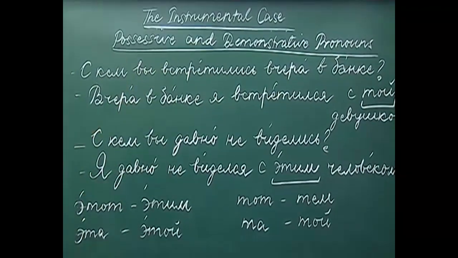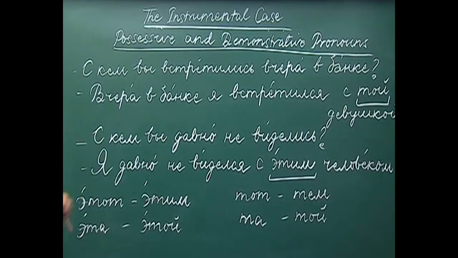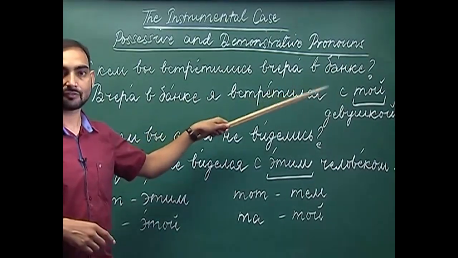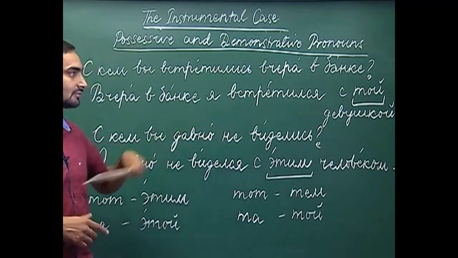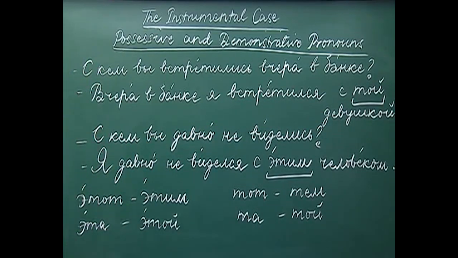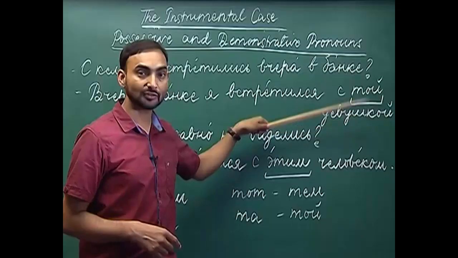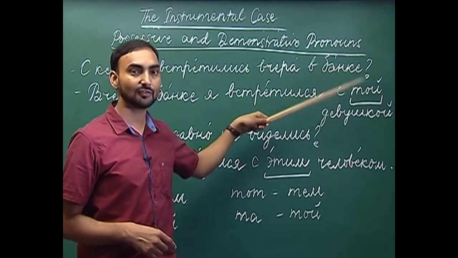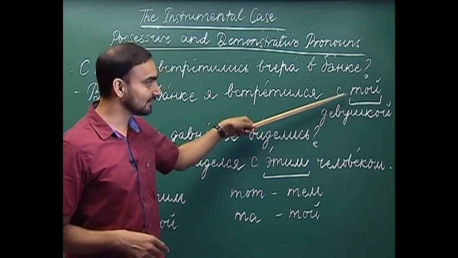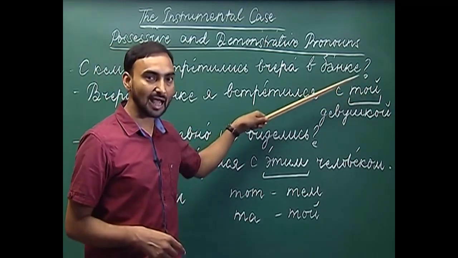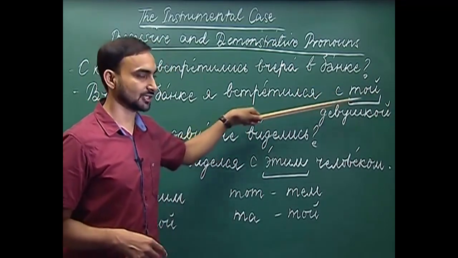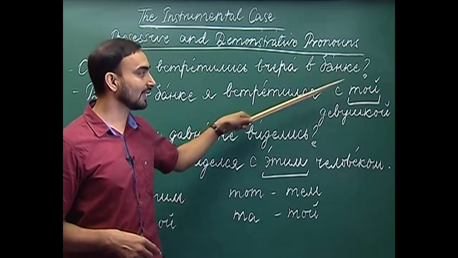And if you have to use a demonstrative pronoun ta with a feminine noun jevushka, how will you use that in the answer? Chirav banke yav strechilsya stoi jevushkai. Yesterday at the bank I met that girl. So, ta jevushka, which was the nominative case form, has changed to toi jevushkai.